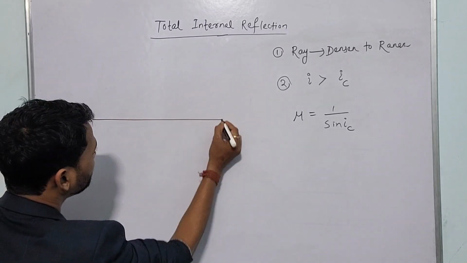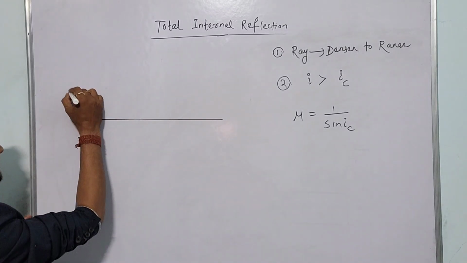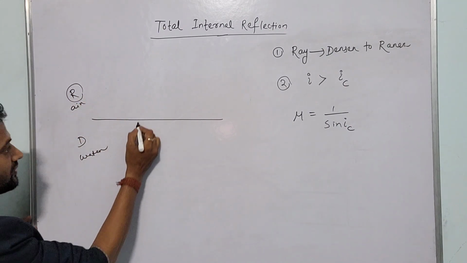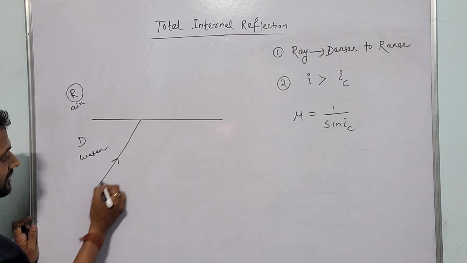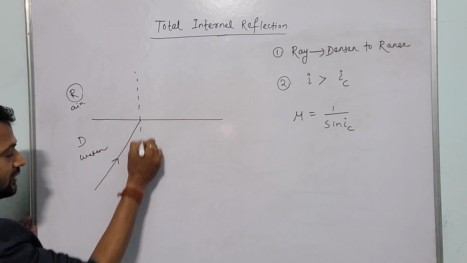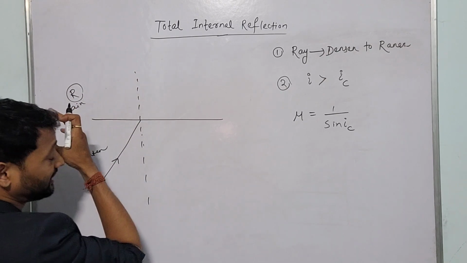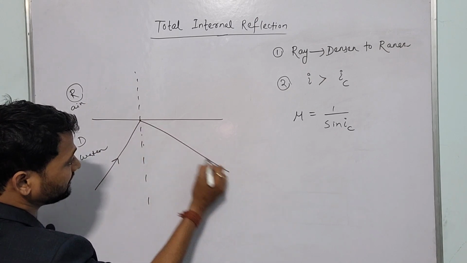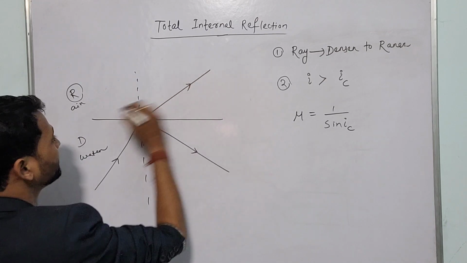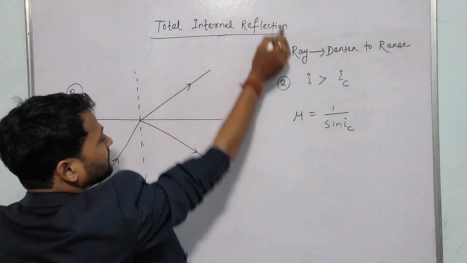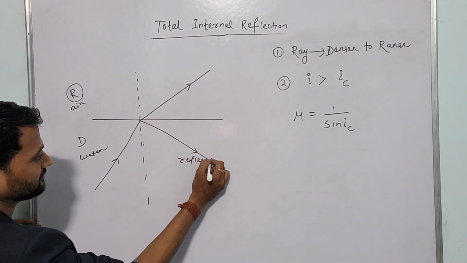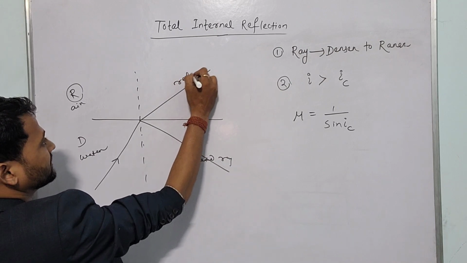देखो ये मान लो कि एक इंटरफेस है, ये आपका डेंसर मीडियम है, ये आपका रेरर मीडियम है. Let it be water and air. So if light passes from denser medium to rarer medium, then what will happen? The light is partly reflected back to the denser medium and partly refracted into the rarer medium. So that is called internal reflection. मतलब internally कुछ reflect हो रहा है. ये हो गया reflected ray, ये आपका refracted.